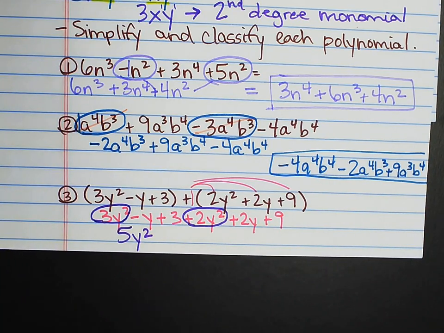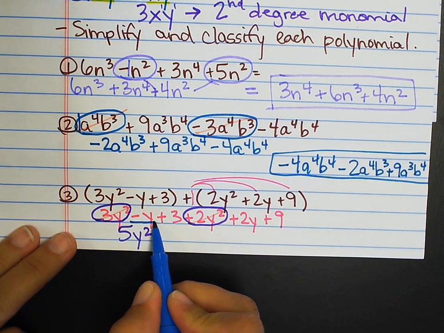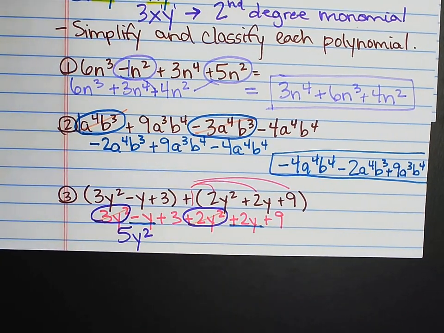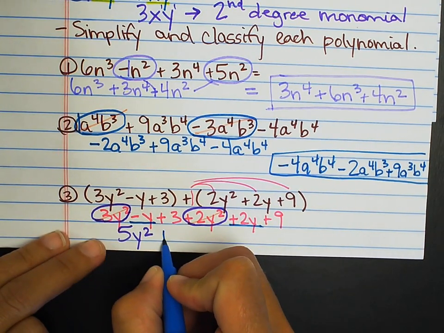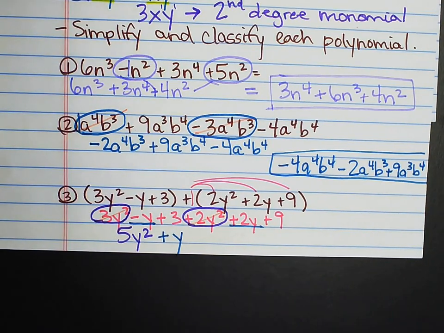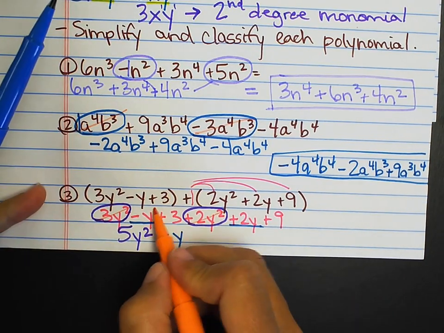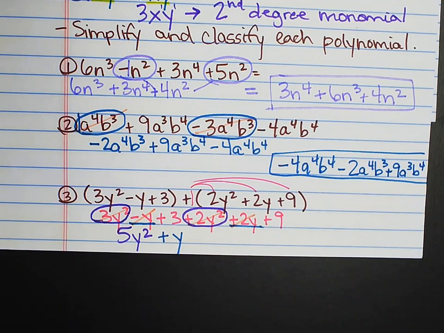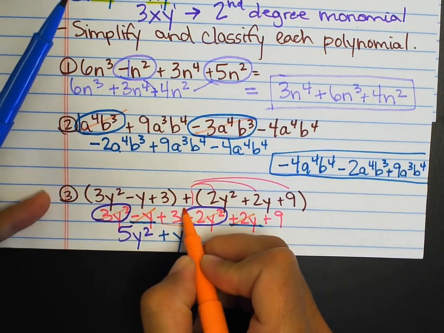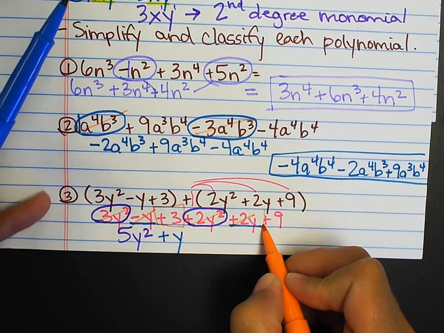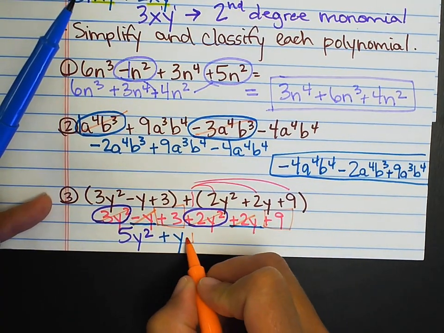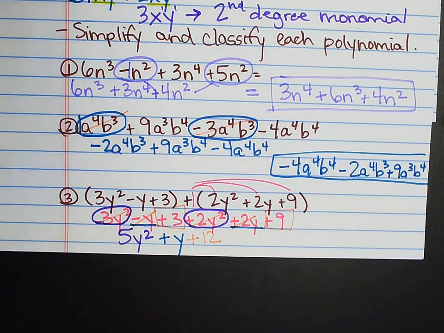Again, I'm going to make sure I know that, okay, that's taken care of and that's taken care of. All right, I have a negative 1y plus 2y. So negative 1 plus 2 is going to give me a positive 1. So I have a positive y. Again, I'm going to say, okay, that's used and that's used. And then I have a 3. Make sure you keep that sign, plus 9. That's going to give me a positive 12.